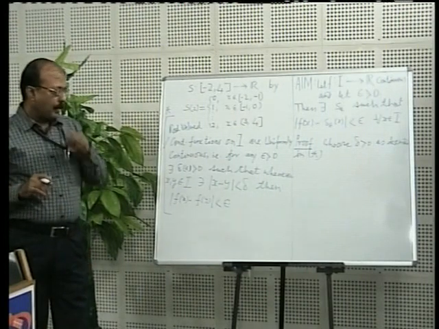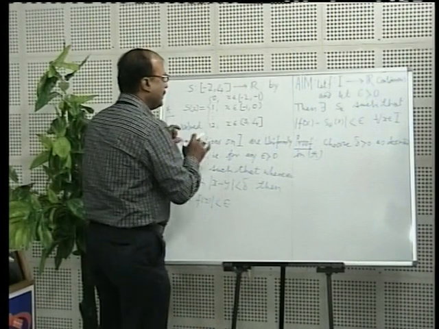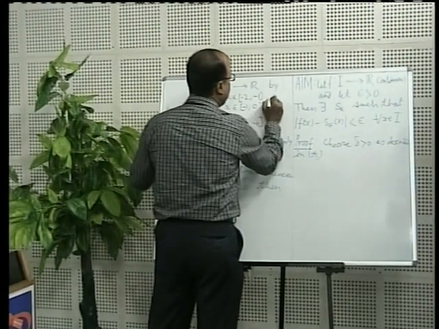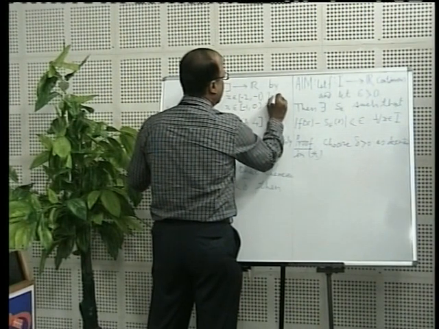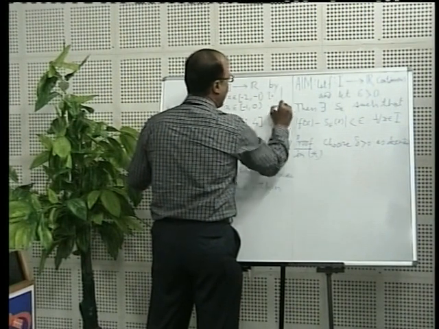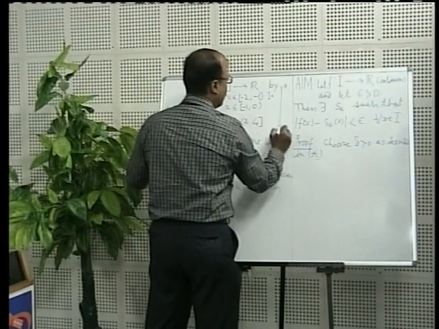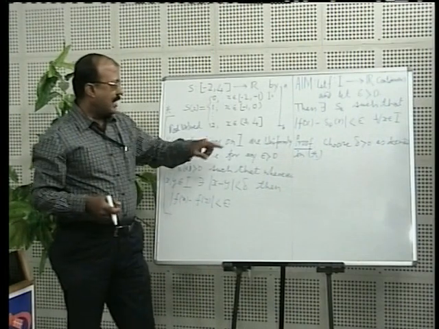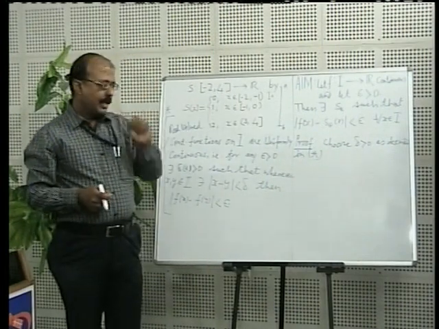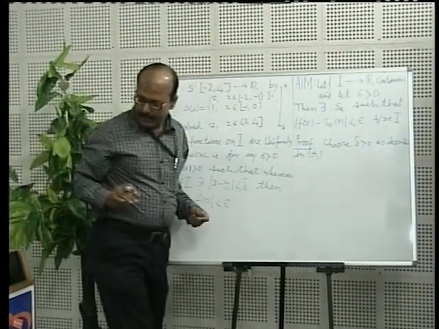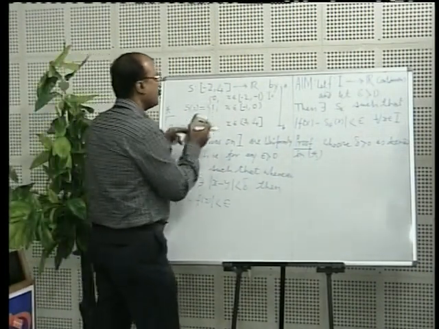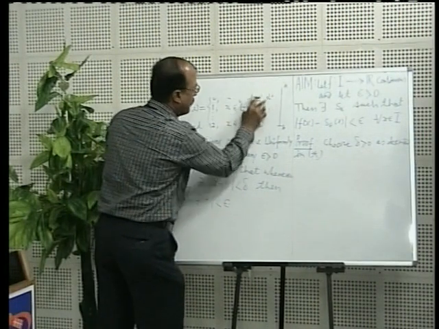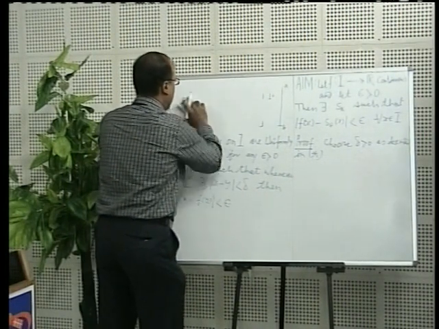Then what do we do? This I is a finite interval. Say this is your I, this is a, this is b, closed and bounded. So this length is finite, that means b minus a is finite. Now if b minus a is finite, then what can I do? My b minus a is finite and it is positive.